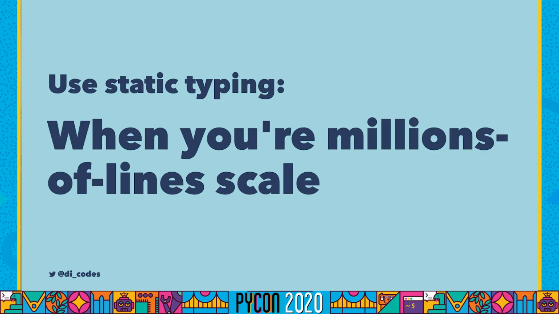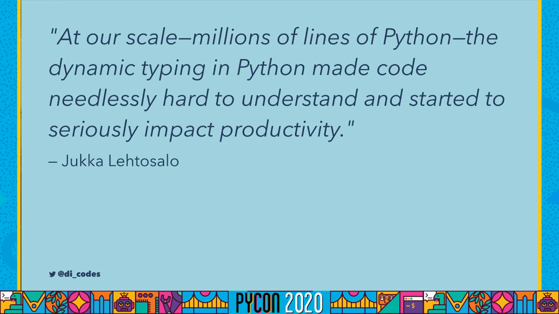You should use static typing when you're millions of lines of scale. So if you're Dropbox, Google, Facebook, you've probably already invested a lot of money in static typing because the lack of static typing, like I said before, is a serious liability for Python at scale. You could have said at Dropbox's scale, which had millions of lines of Python, that dynamic typing in Python made code needlessly hard to understand and started to seriously impact productivity.